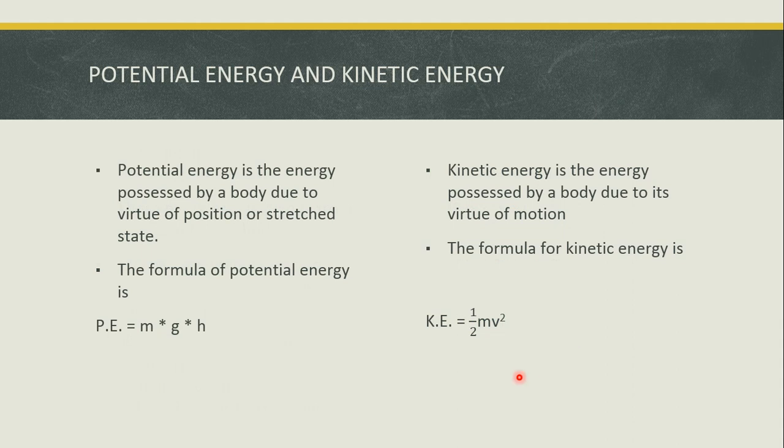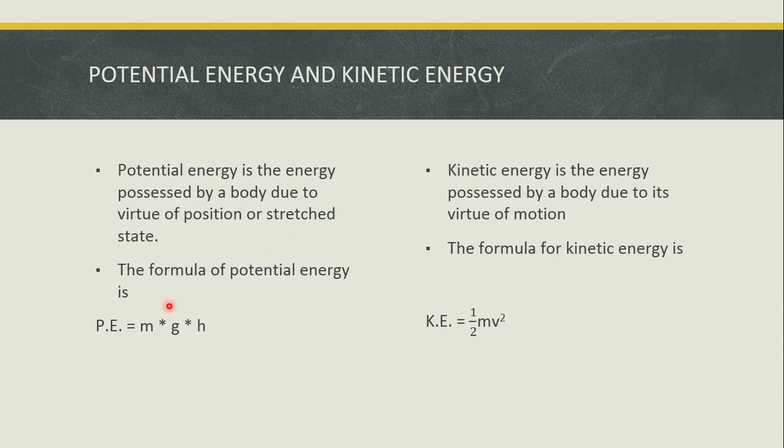Now in the last slide I told you we'll be seeing about potential energy and kinetic energy. These are the two most common and important forms of energy. Potential energy is the energy possessed by a body due to virtue of position or stretched state. In a dam, the water is static before the dam is opened.